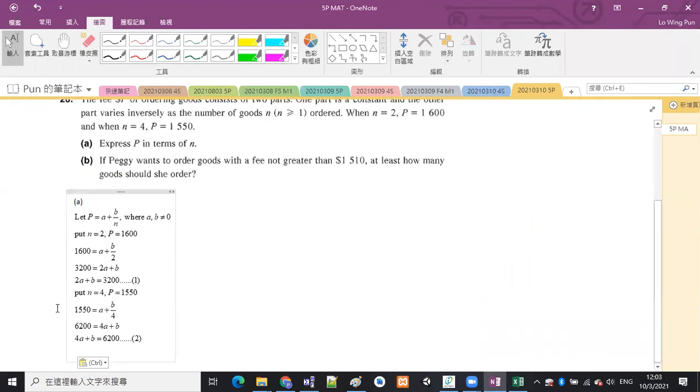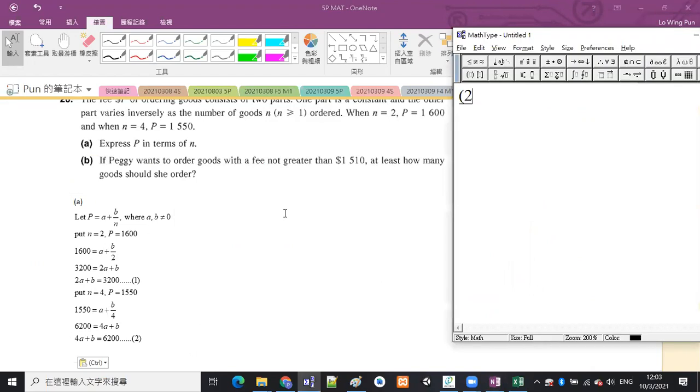Okay? And then from equation 1 and equation 2, we notice that the B terms are exactly the same. So we are going to just use equation 2 minus equation 1. Do the subtraction on the equations. So 4A minus 2A is 2A. And then B minus B cancelled. 6,200 minus 3,200 is 3,000. Okay, and then A is equal to 1,500.